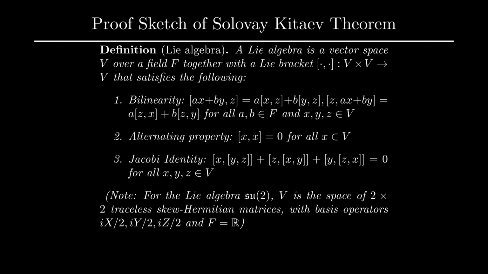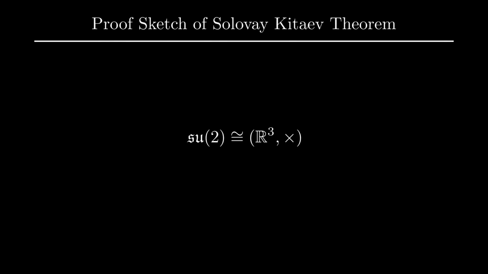Here, the SU(2) Lie algebra is simply a real vector space over basis operators iX/2, iY/2, and iZ/2, where X, Y, Z are the Paulis that we're familiar with. We can then use the fact that the SU(2) Lie algebra is isomorphic to R^3 equipped with the cross product via the vector we use in the exponential.